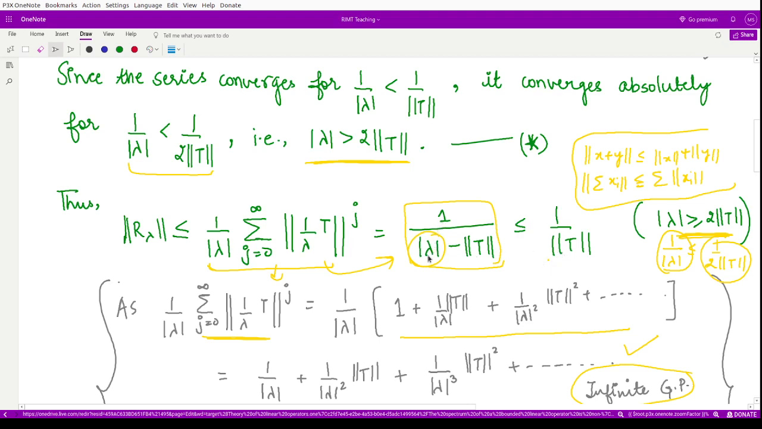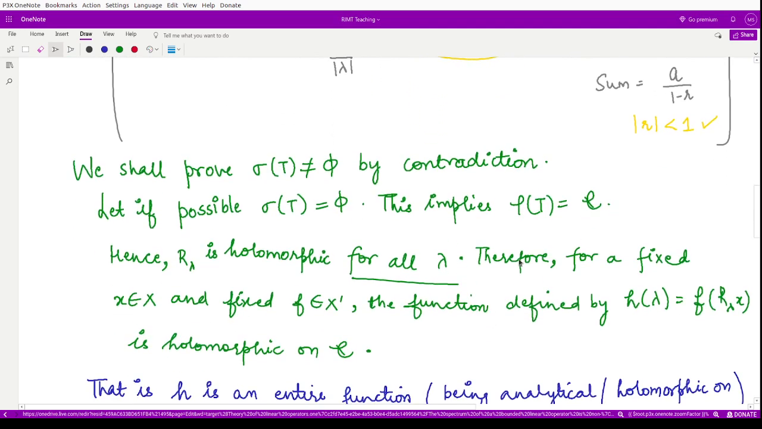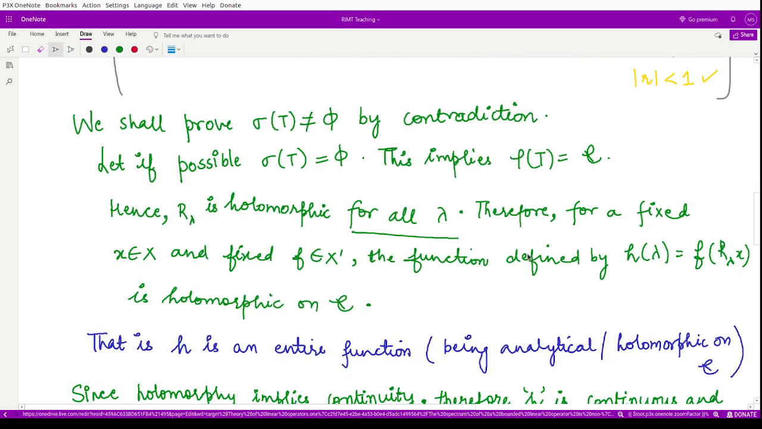We may have 1 divided by 2 norm of T minus norm of T, so it would be 1 by norm of T. So this is the condition. From here you obtain that the norm of the resolvent R lambda is less than or equal to 1 by the norm of T. Therefore, we here wanted to prove that the spectrum of the operator T is non-empty.